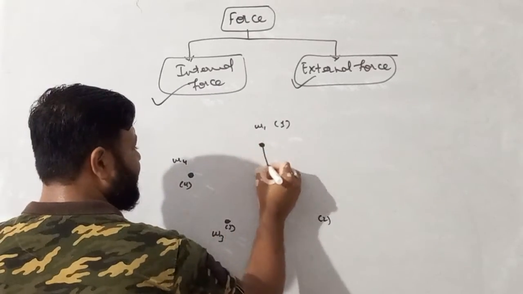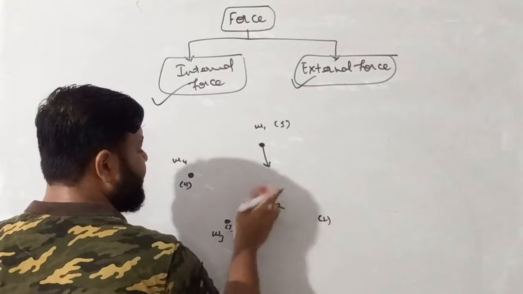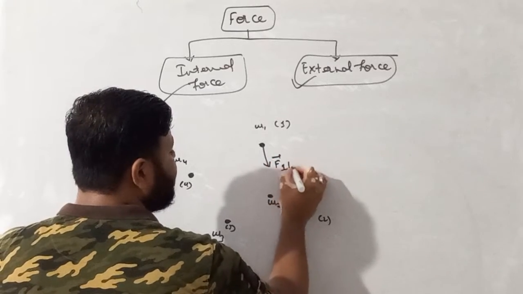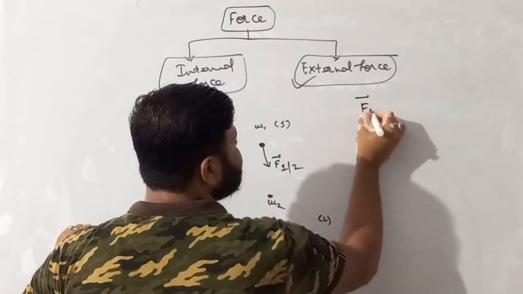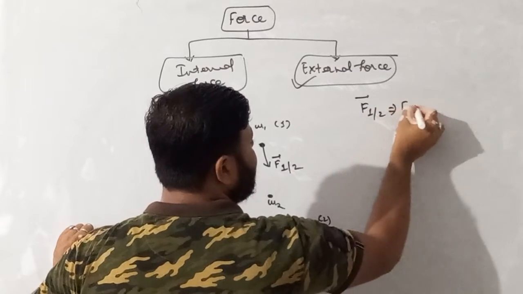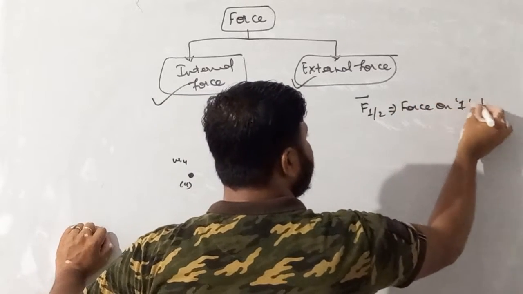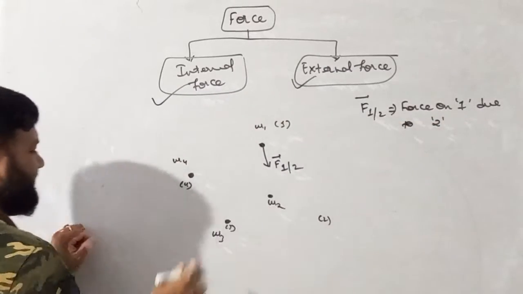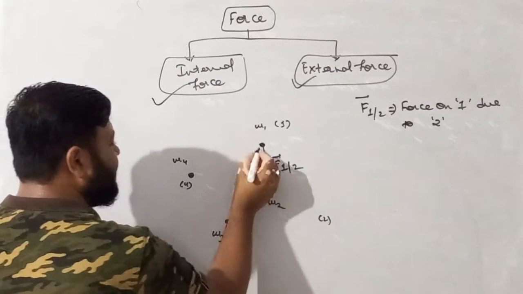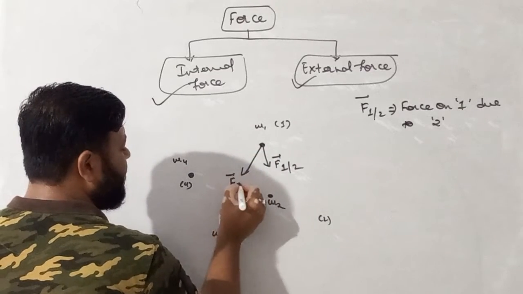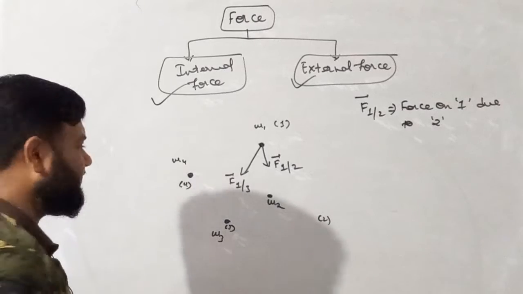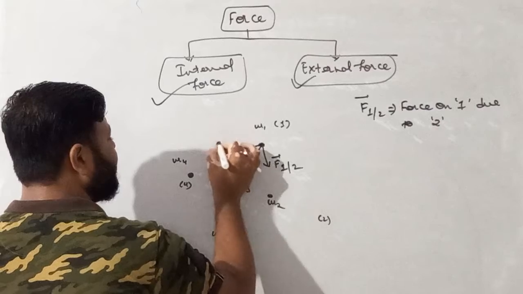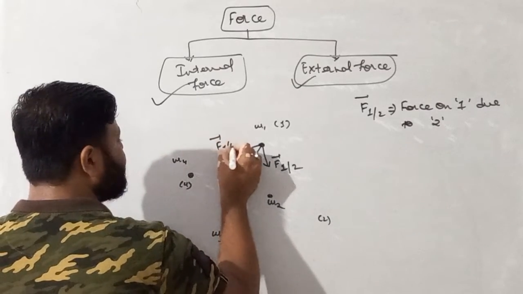So see my dear student, let's suppose this first particle experiences force due to second. So I'll write force on 1 due to 2. This F12 is pronounced as force on 1 applied by 2. Similarly, 1 can experience force due to 3 as well. So I'll make it force on 1 due to 3. Similarly, 1 experiences force due to 4 as well. So I'll make it here force on 1 due to 4.